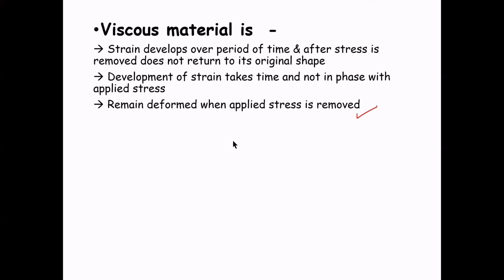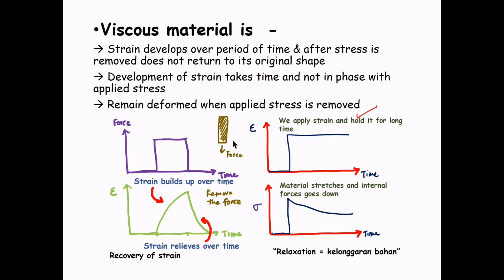So we can say that in viscoelastic materials that are held under constant strain, if we wait, we can see that the level of stress will decrease over a period of time, and this phenomenon is known as stress relaxation, as we can see here in figure A. On the other hand, recovery of strain refers to the change in shape of the material after the stress that caused deformation is removed, as we can see here in figure B.